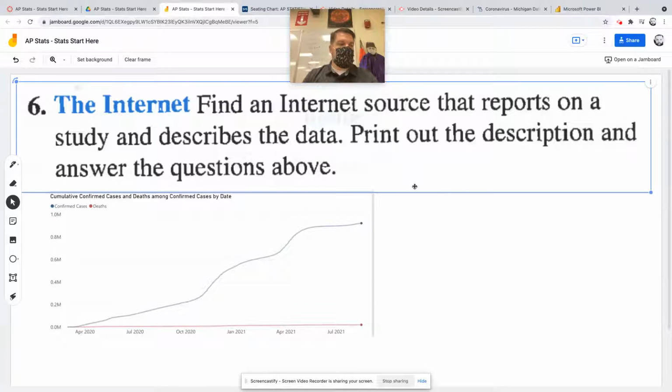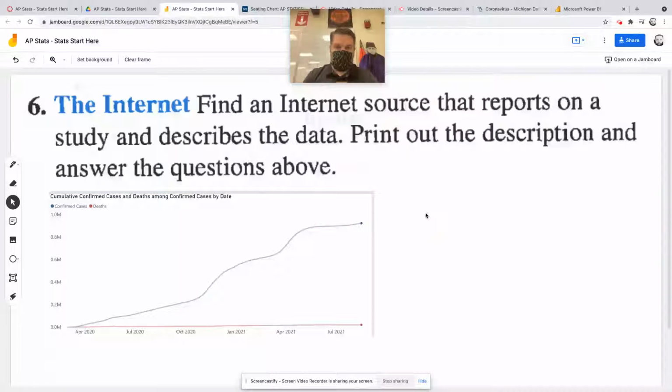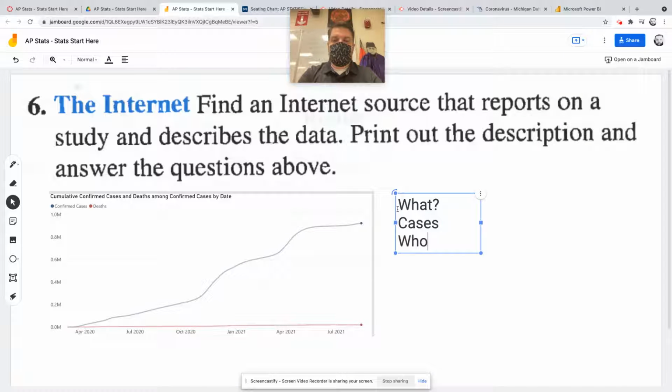So, I mean, there's no right or wrong, but it's important to think about it. So, let's do this. What's the what? What are we checking? Cases? Who is the who? Yeah. I like that you're very specific.